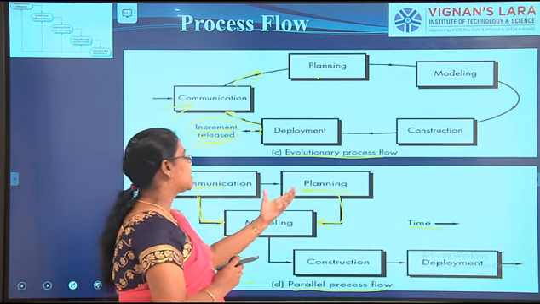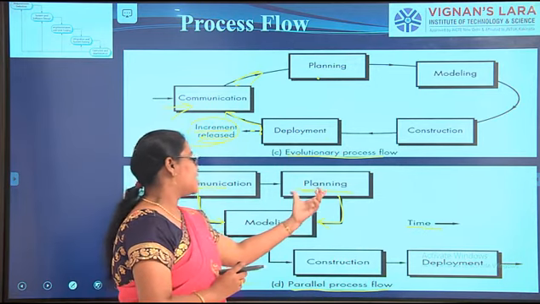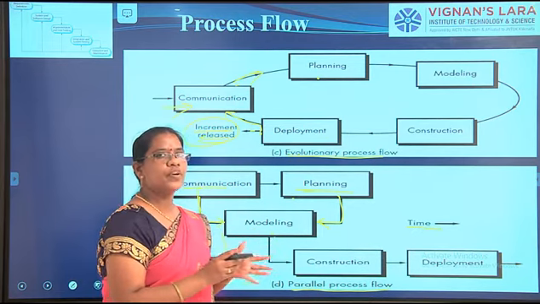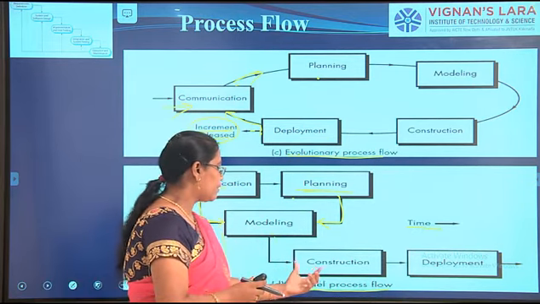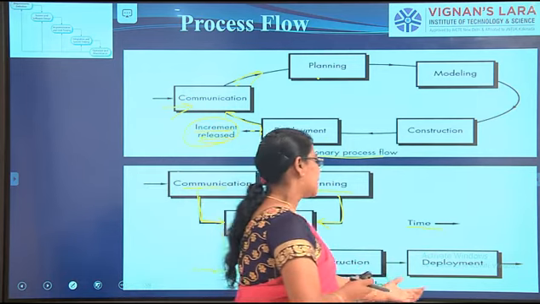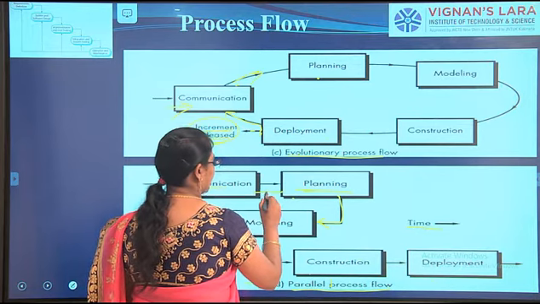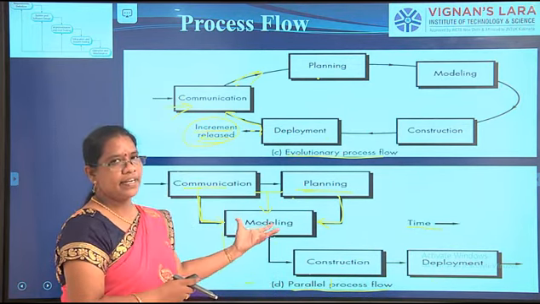According to the requirements, they will do planning as well as modeling. If the plan is changed, again the model will be changed. That means 2 ways it will differ, so it takes more time. And after modeling, they will go for the construction, and lastly, for the deployment. That means here communication, planning and modeling, these 3 are acting simultaneously, parallelly.